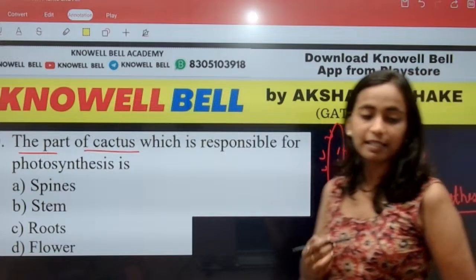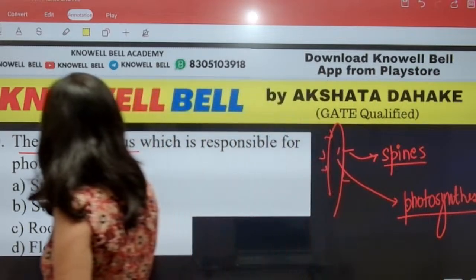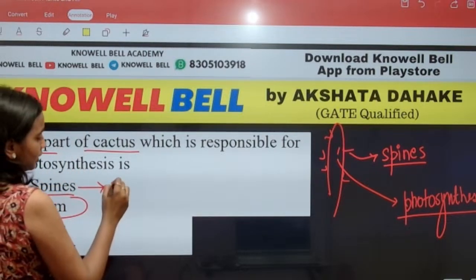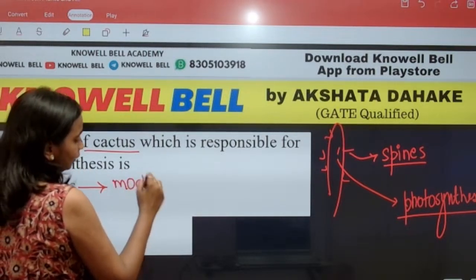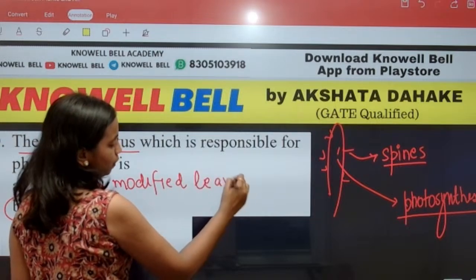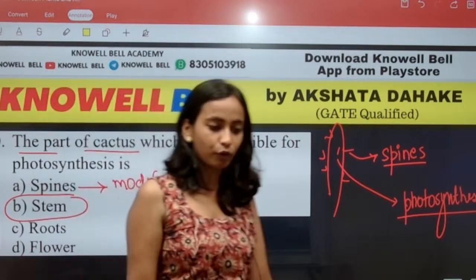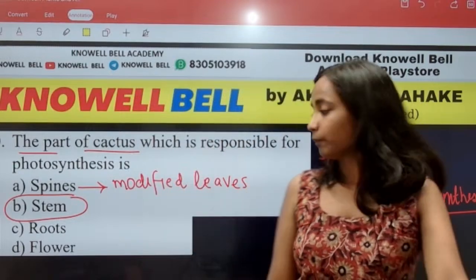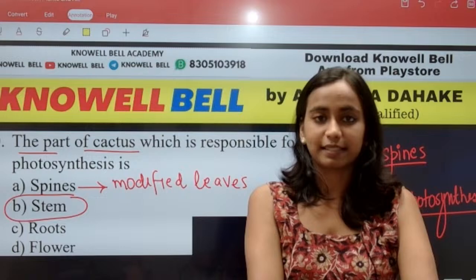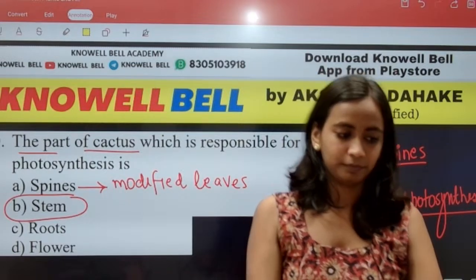So in a desert plant such as cactus, who will perform photosynthesis? Photosynthesis is performed by the stem, because the spines are modified leaves. Leaves get converted into spines to avoid the loss of water. So what will the right answer be here? The right answer will be stem. Clear to all of you?